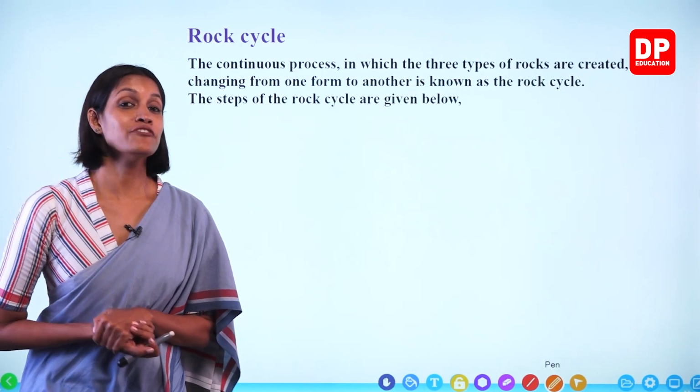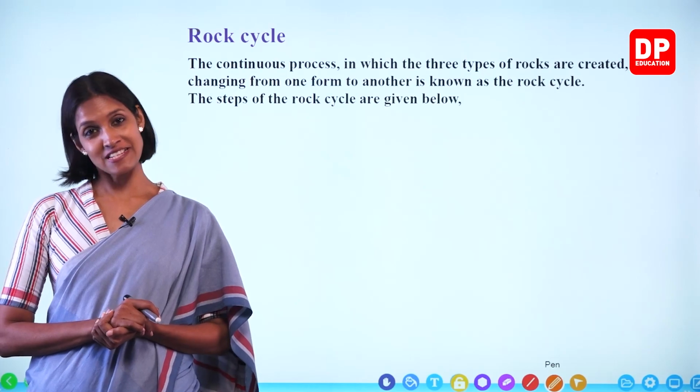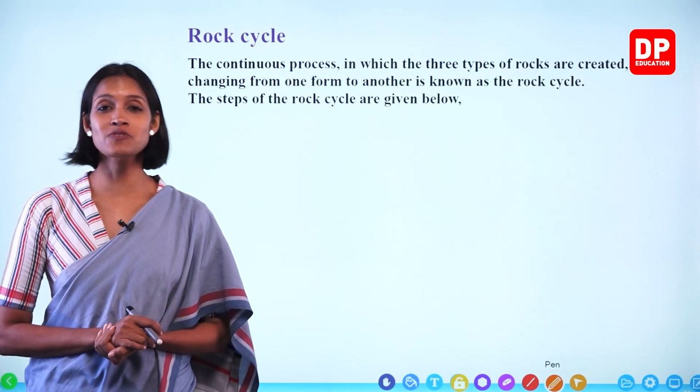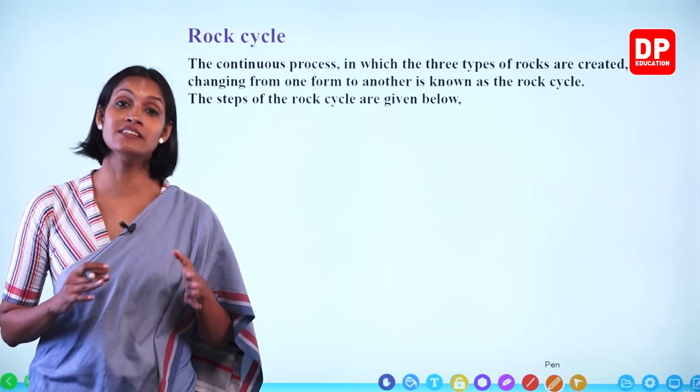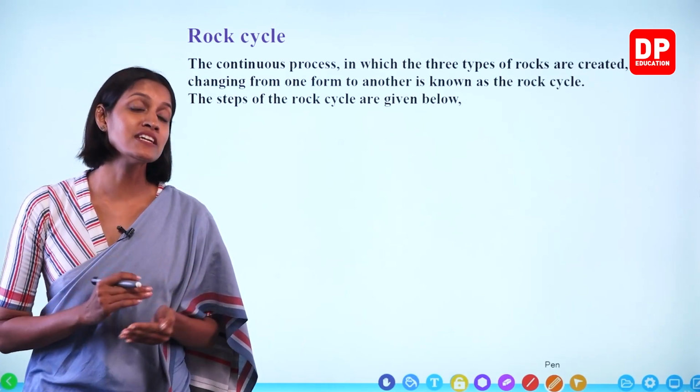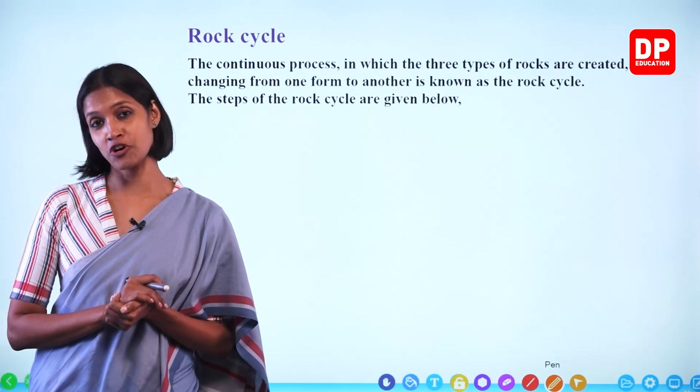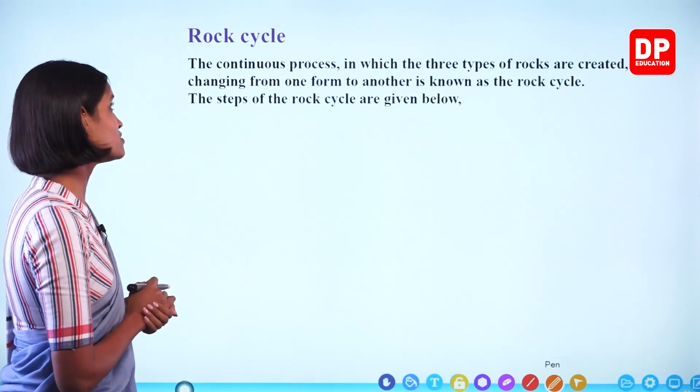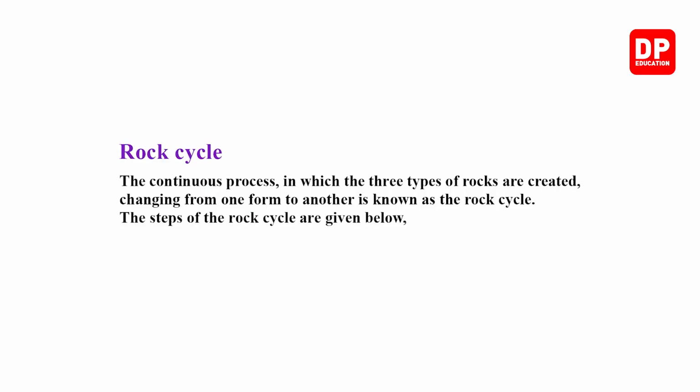Right, children. Now we are going to start the third chapter of this lesson. In the previous chapters, we learned about rocks and minerals. There are different types. And in the second chapter, we learned about weathering of rocks, right? So in this chapter, we are going to learn about the rock cycle. What is the rock cycle, children?